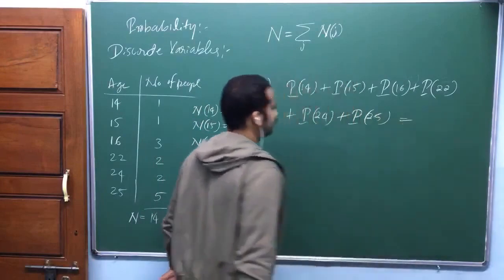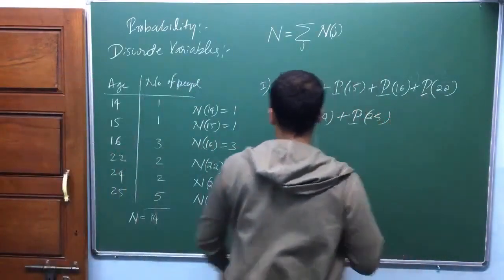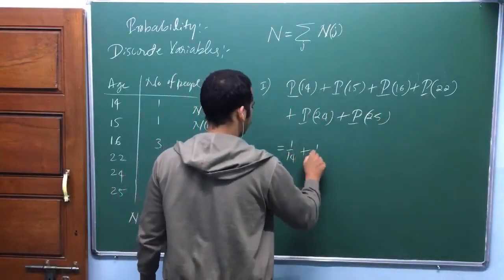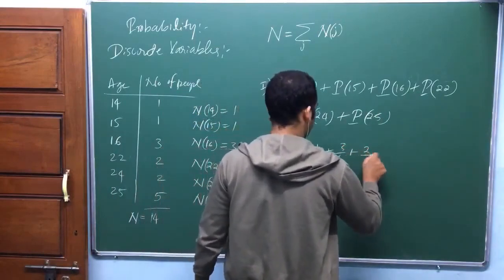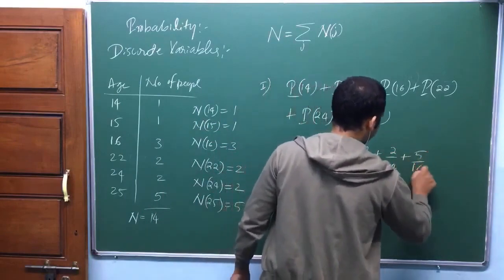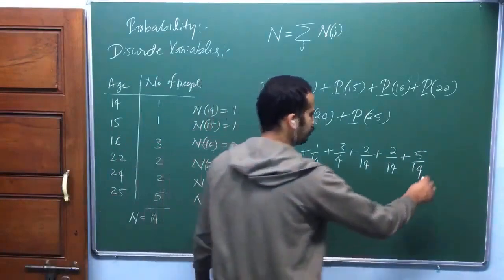So what should that be equal to? Or can you just do this one? 1 by 14 plus 1 by 14 plus 3 by 14 plus 2 by 14 plus 2 by 14 plus 5 by 14. Am I right? What is this equal to? Quickly, if you take 14 common, that should be equal to 1.